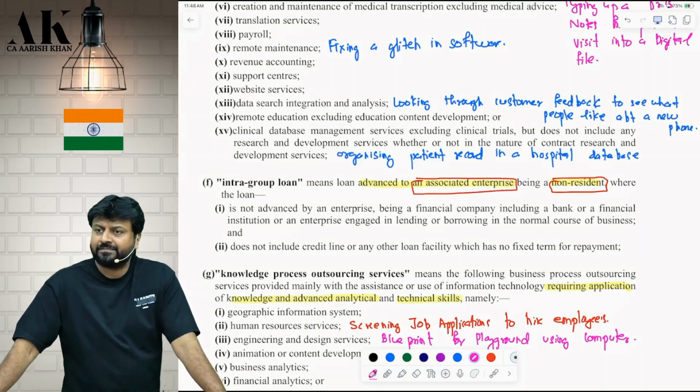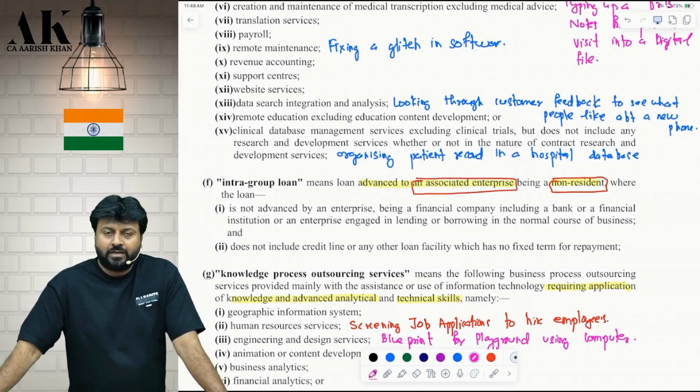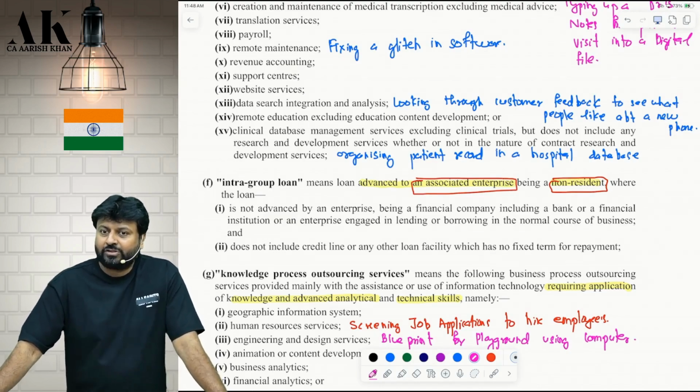Check please. So this safe harbor is not for banks. Are you clear? And it does not include credit line. What do I mean by credit line? It is something like overdraft, where I am giving you a limit. It should not be like that.